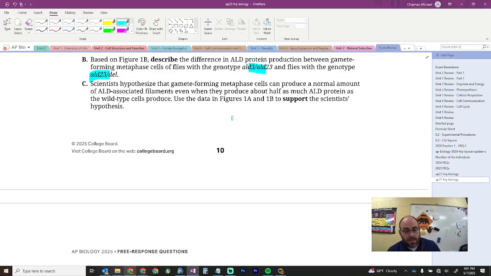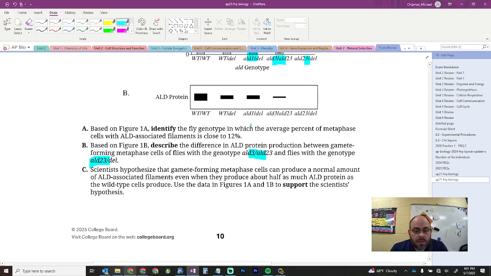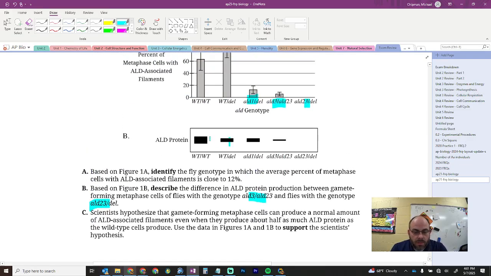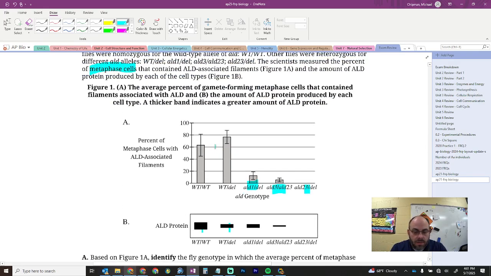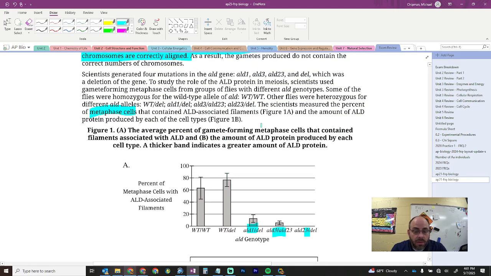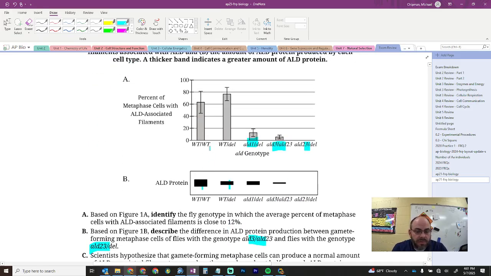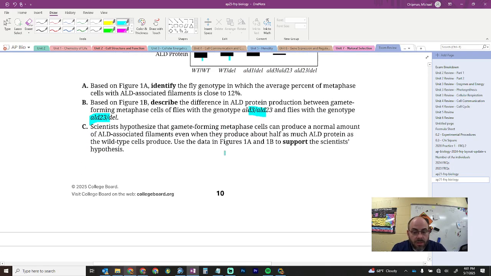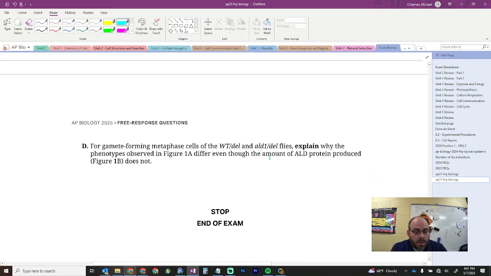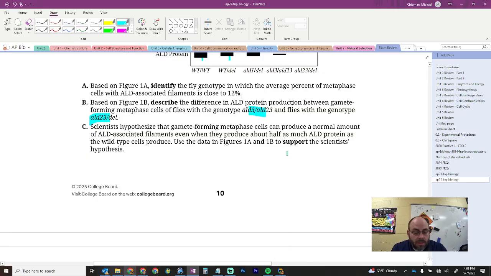The way that I thought about this one is, even though this one produces about half as much of this one, they have the same amount of metaphase cells, which will then enter into anaphase, right? And correctly, even though the protein is different, there's not a difference between the number of cells, and so it shouldn't have an issue, right? It shouldn't cause that problem. And that would be in support of that scientist's hypothesis.